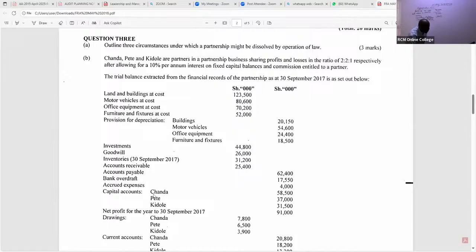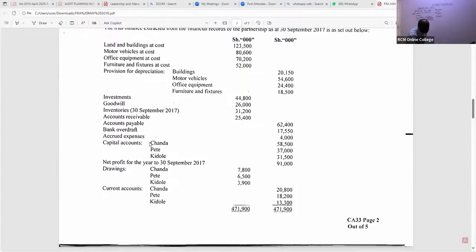When you come to capital accounts, you can see we have Chanda 58,500. You can either aggregate them or you do them separately. So Chanda is getting 10% of 58,500. Pete is getting 10% of 37,000. Then we have Kidole, who is getting 10% of 31,500. So what amount do we have here? We have 5,850 in brackets, 3,700 in brackets, 3,150 in brackets like that.